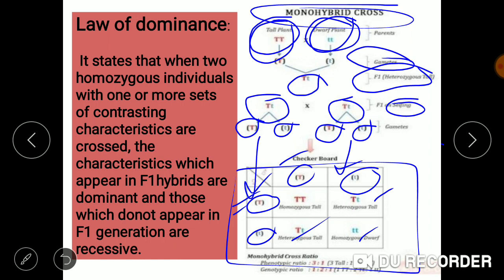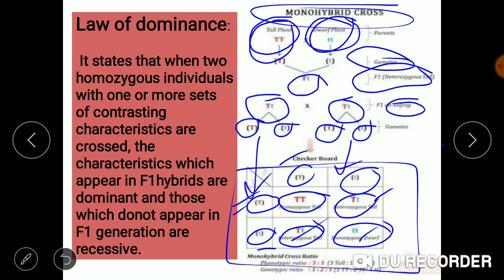At the end we have got 4 offsprings. We got different genotypes. One of the genotypes was capital T capital T, another one was small t small t, and third one was capital T small t. 3 different genotypes have been obtained.